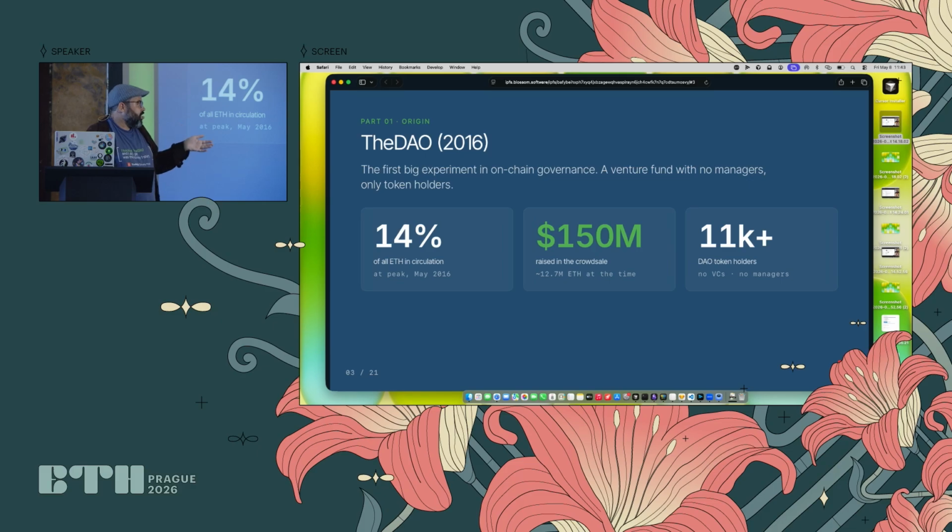And it also teaches us that audits are a very important thing, and you can never be sure that a contract is going to hold. So it raised at the time a lot of money. It was 14% of Ethereum circulation at the time.